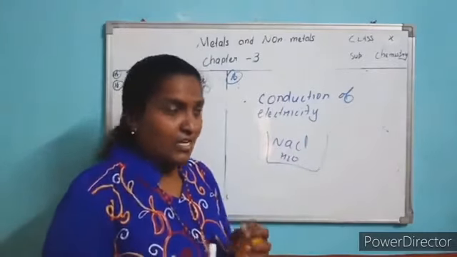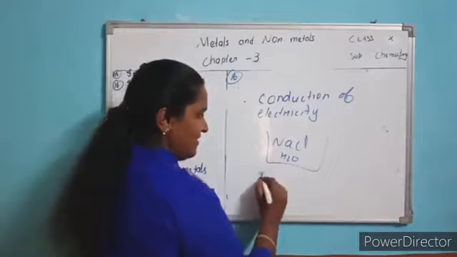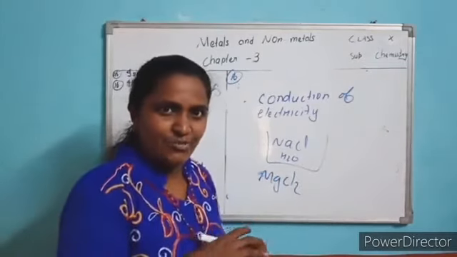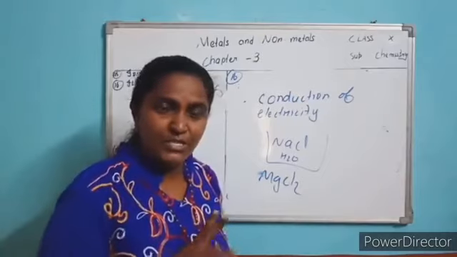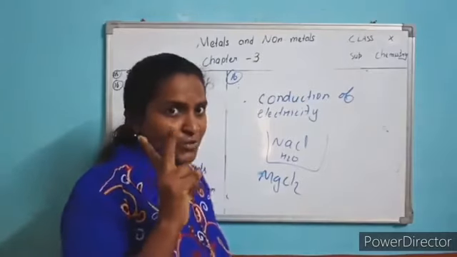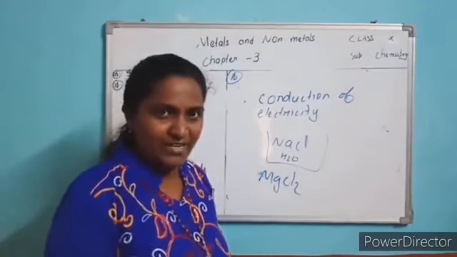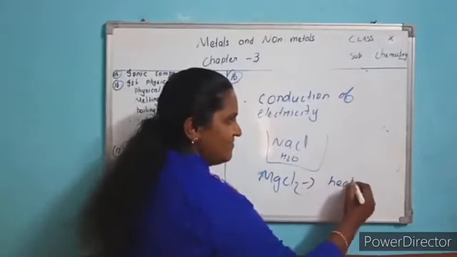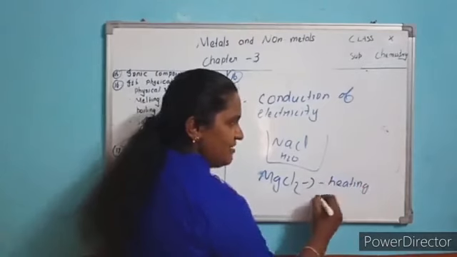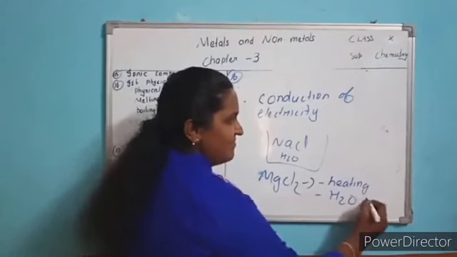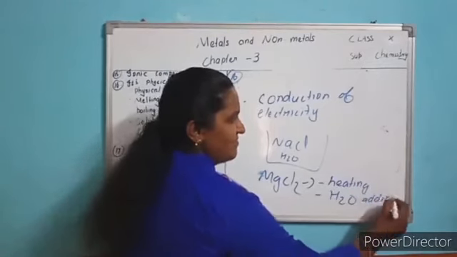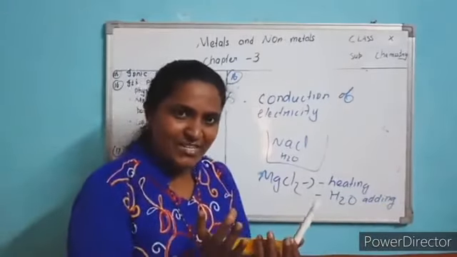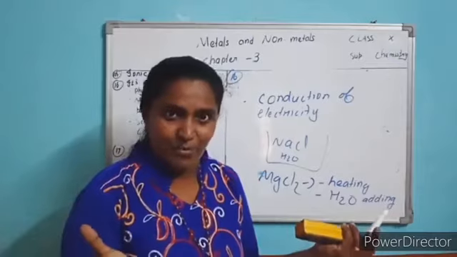Now the question is, it is a solid. How do you change it to ions? You can make this ionic compound into ions by following two methods. One is by heating. The other one is by adding water. Under these two conditions, you can change a solid into freely moving ions.